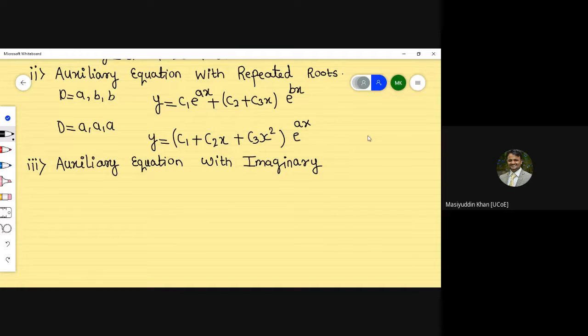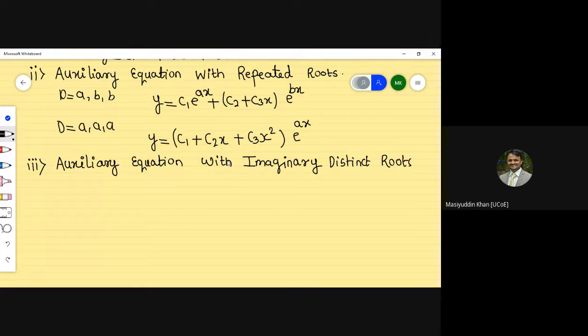Imaginary distinct roots I am writing. Distinct means not repeated. This is the first thing you must be clear about.